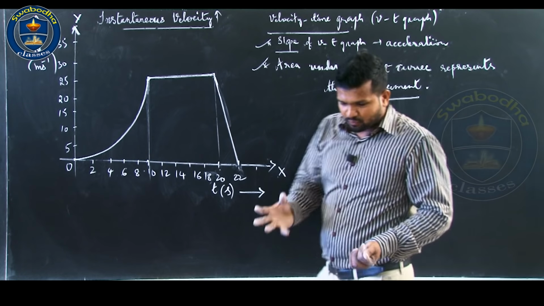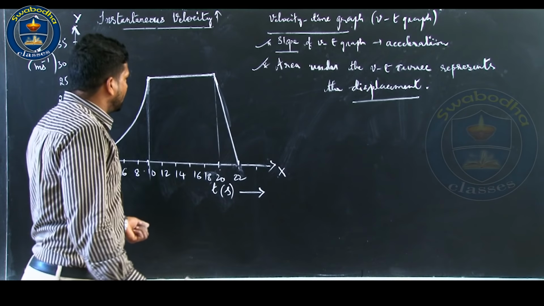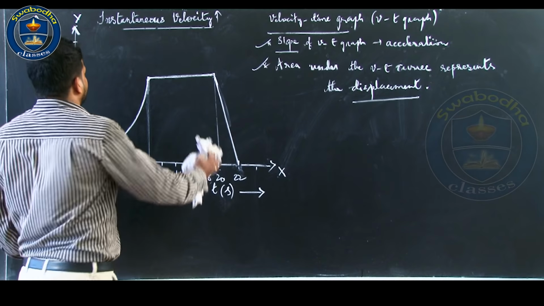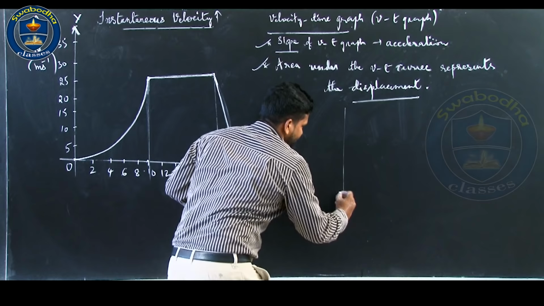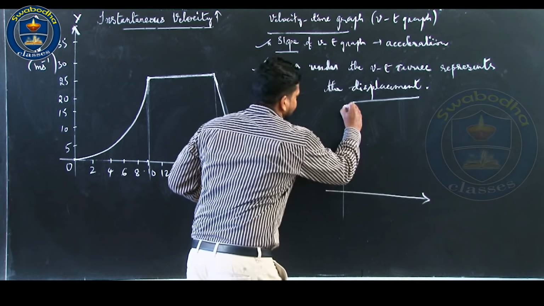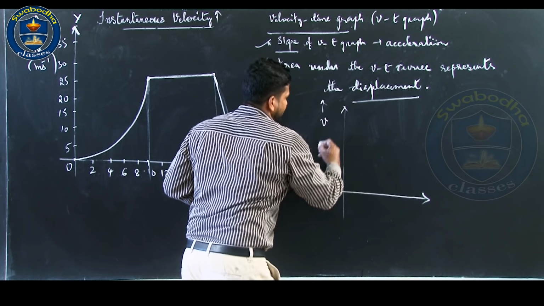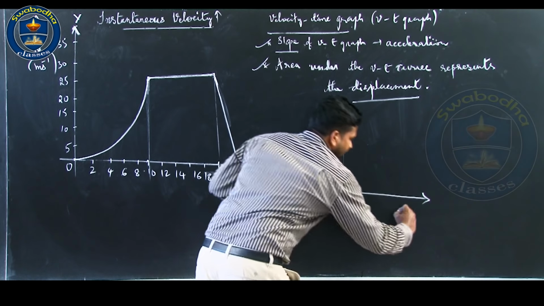Consider a car which is moving on a road with constant velocity. I can write here, this is velocity, this is time.